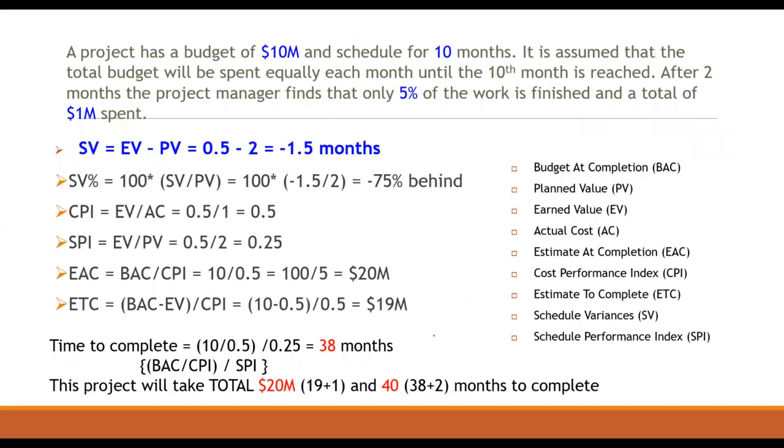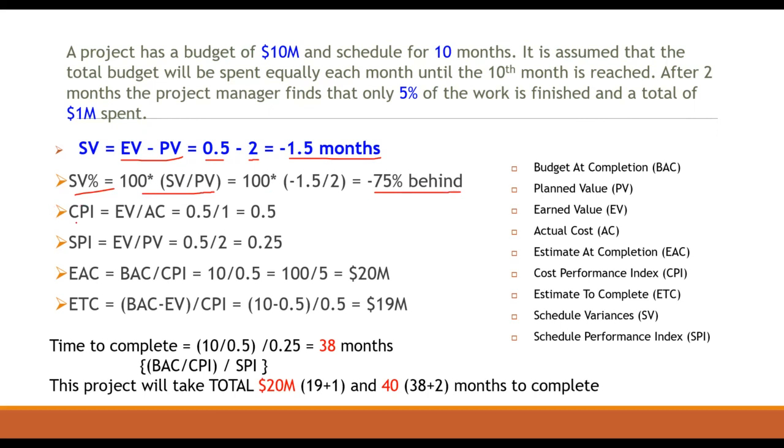And second, SV, the schedule variance, is equal to EV minus PV. EV is 0.5 minus PV planned value 2, that is minus 1.5 months. The SV percentage is SV divided by PV, which is equal to minus 75, behind schedule.